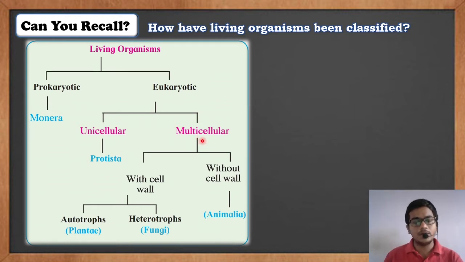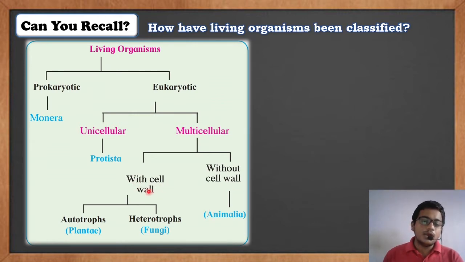Now, in multicellular organisms, different types of cells exist. Not all cells have all the cell organelles in them. So, we have classified the multicellular organisms into two types, that is, multicellular organisms whose cells contain a cell wall and multicellular organisms whose cells do not contain a cell wall. The cells without cell walls are classified under kingdom Animalia. Kingdom Animalia is the kingdom of animals.